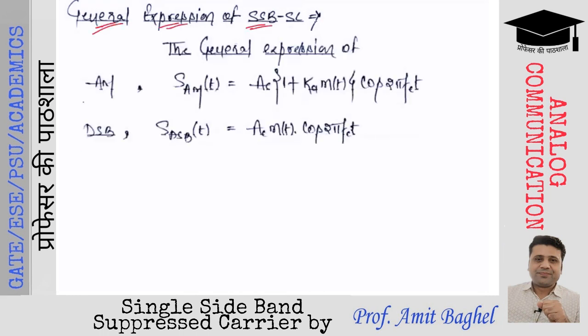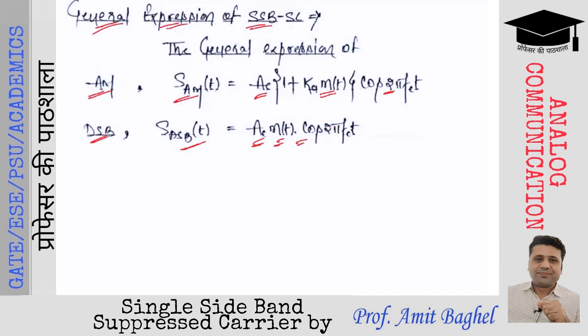The general expression of standard AM was S of AM t, which was equal to Ac [1 plus Ka m(t)] cos of 2 pi fc t, where m(t) is the message signal and Ac cos 2 pi fc t is the carrier signal. And the general expression of DSB-SC, S of DSB-SC t, was m(t) multiplying with c(t). So this is Ac m(t) multiplying with cos of 2 pi fc t.